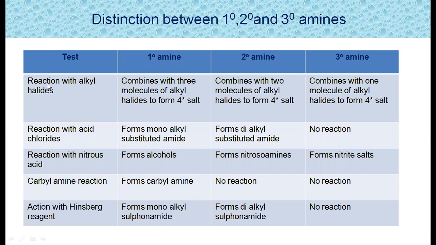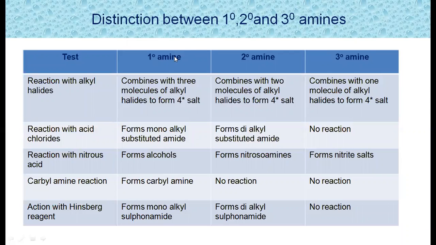The first test is reaction with alkyl halides. A primary amine reacts with a total of 3 moles of alkyl halide and forms the quaternary salt, whereas a secondary amine reacts with only 2 molecules of alkyl halide and forms the quaternary salt, whereas a tertiary amine reacts with only 1 molecule of alkyl halide and forms the quaternary salt.